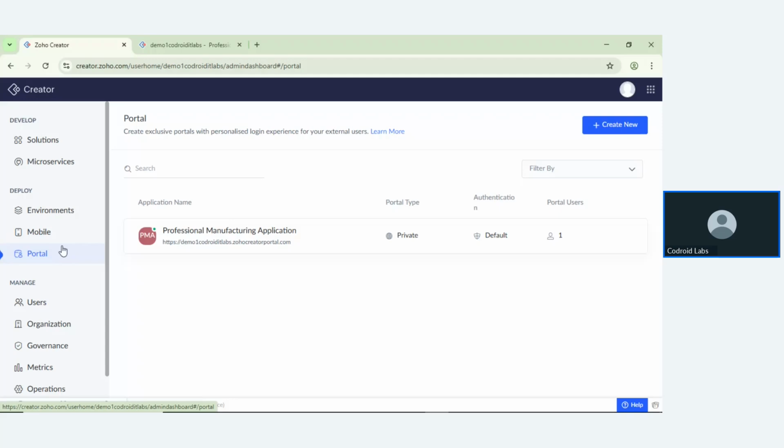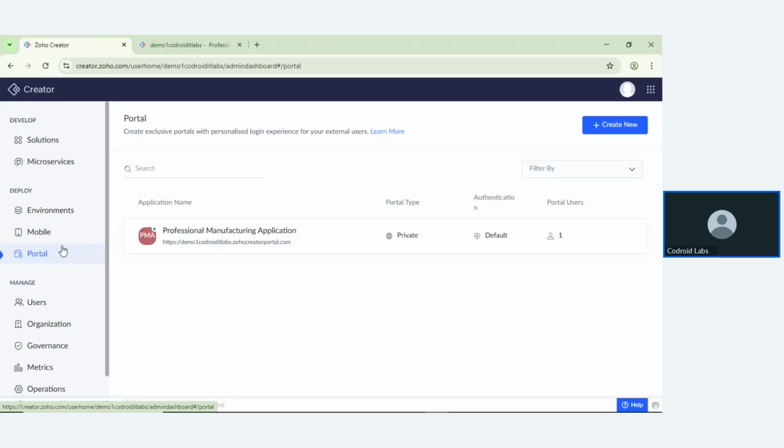Suppose, just giving an example, a person working in the warehouse, and the management says that they don't want to purchase an extra license for this particular warehouse person, because the warehouse person changes every time.